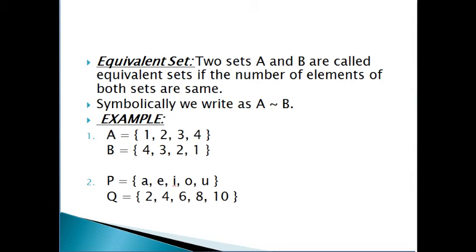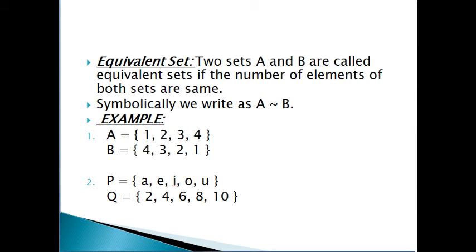Equivalent set. Two sets A and B are called equivalent sets if the number of elements of both sets are same. Symbolically, we write as A equivalent to B. Example 1. Set A elements 1, 2, 3, 4. Set B elements 4, 3, 2, 1.